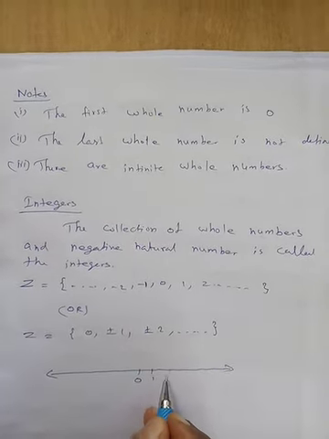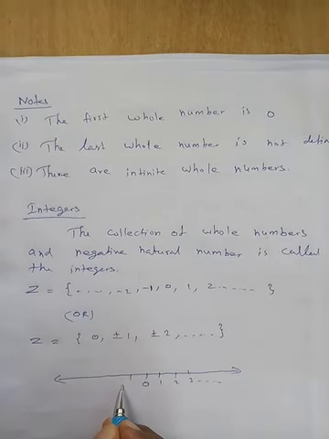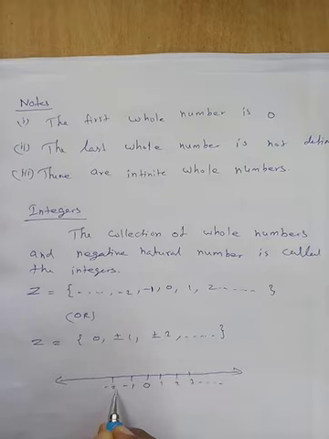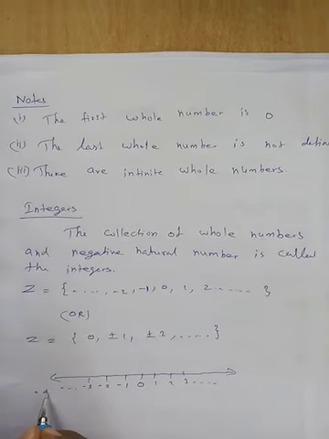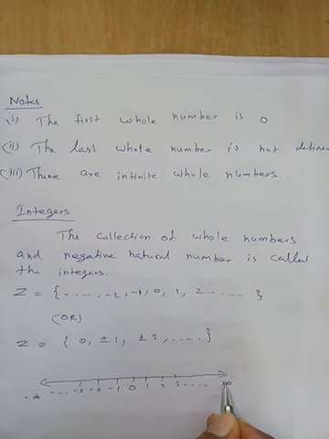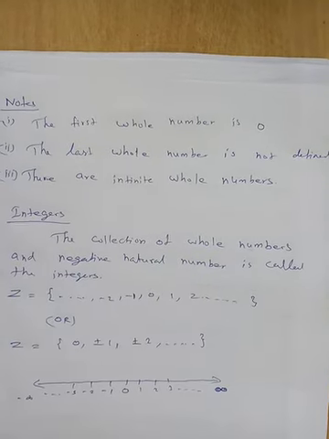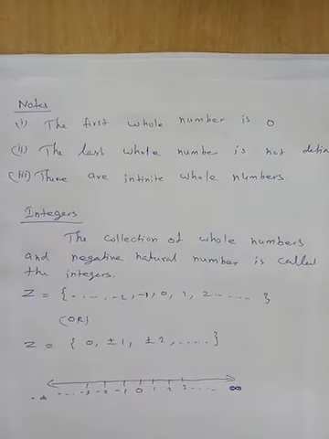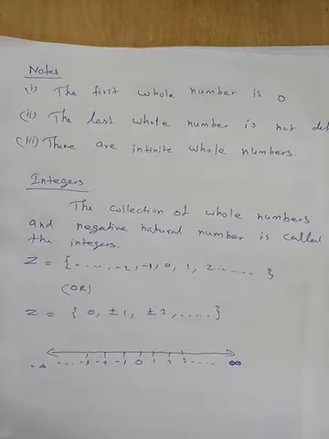On the right side 1, 2, 3, up to etc. On the left-hand side -1, -2, -3, up to etc. Here minus infinity, here plus infinity. The infinity symbol means a number is not defined. It is written like the number 8 written horizontally, that is the infinity symbol.